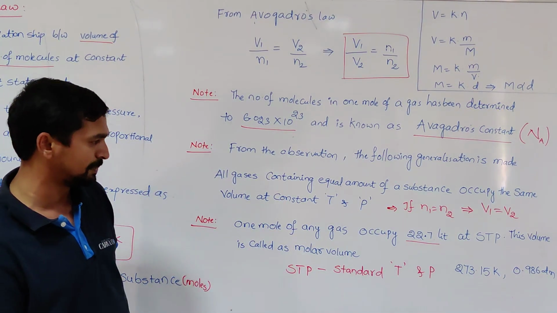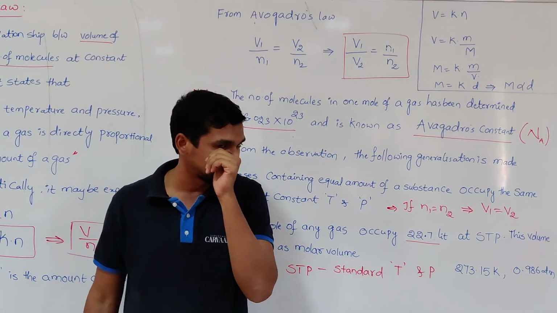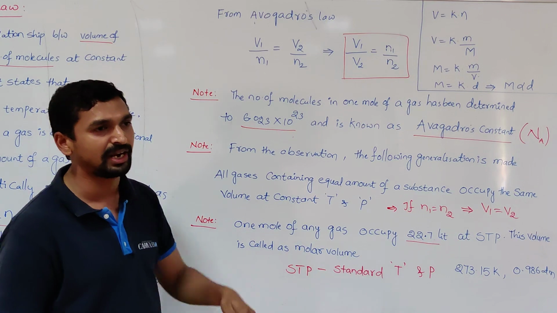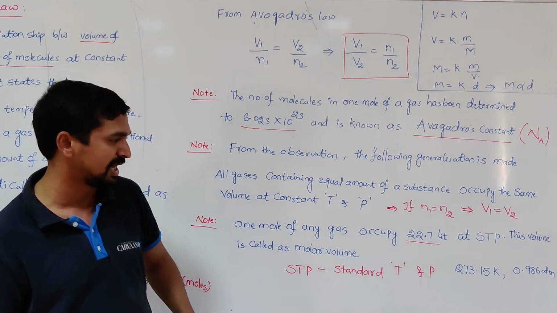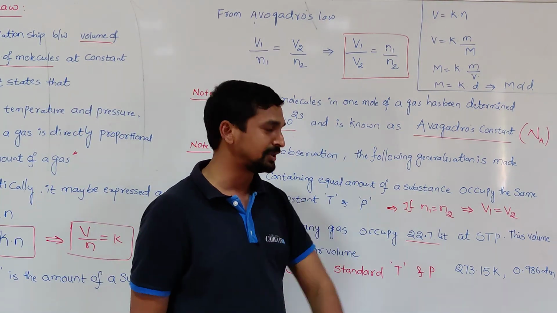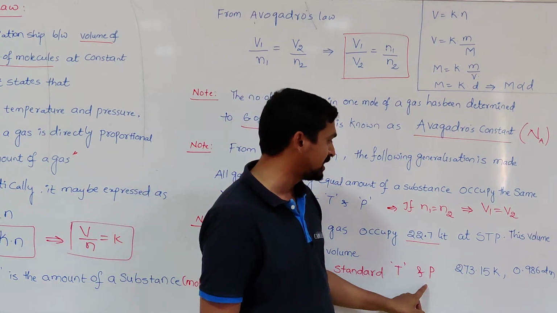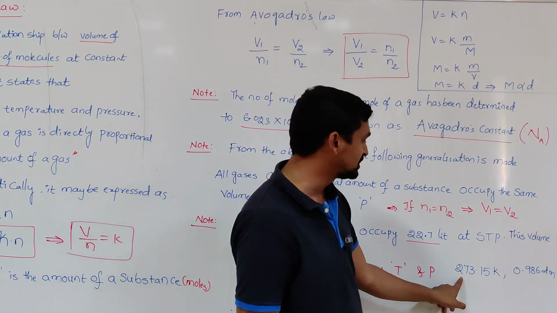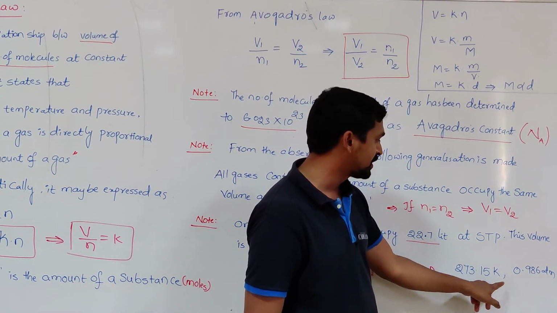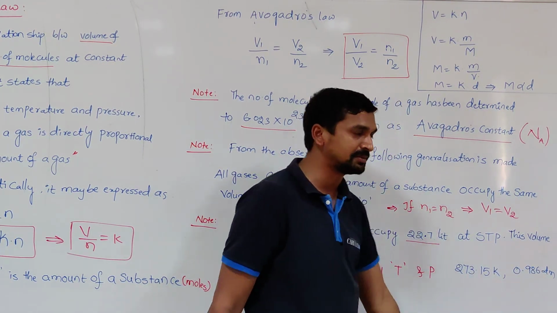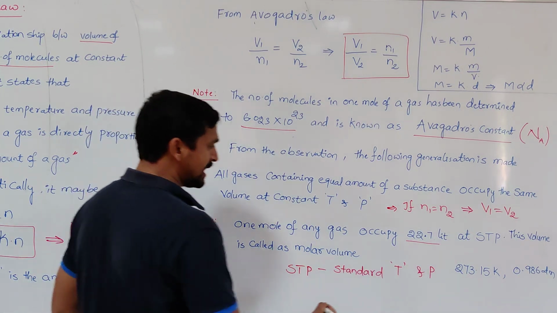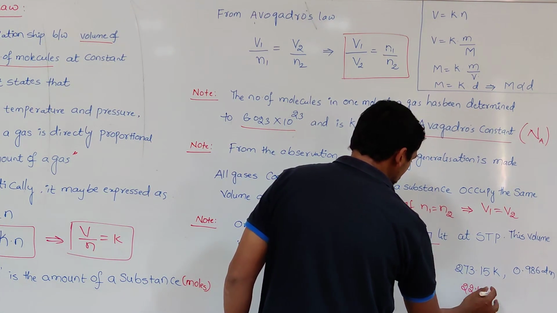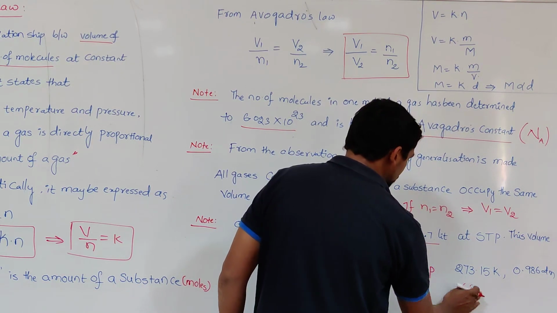What do you mean by STP? There are two definitions. Till 1982 one definition is there, after 1982 another definition is there. After 1982, STP means standard temperature and pressure, that is 273.15 Kelvin and 0.986 atmosphere. If that is the case, the volume occupied by 1 mole of gas is 22.7 liters.